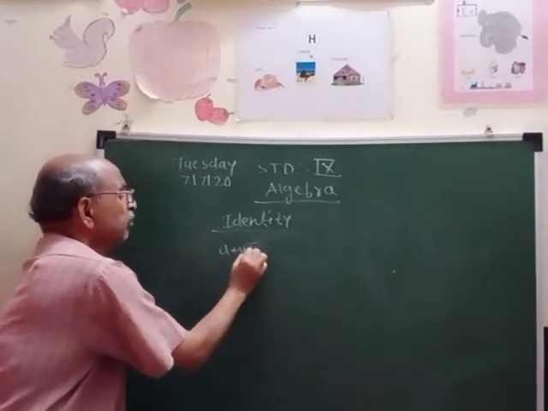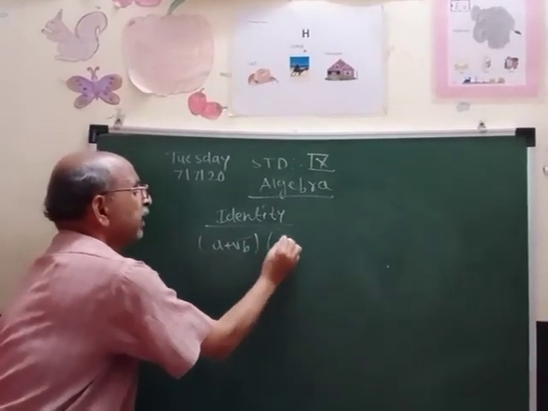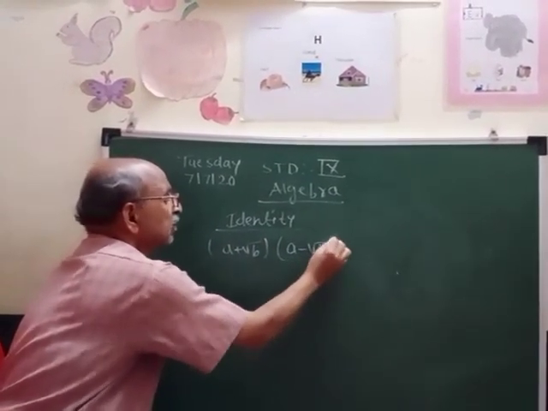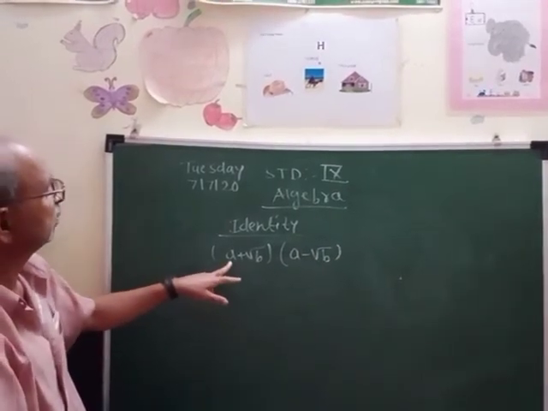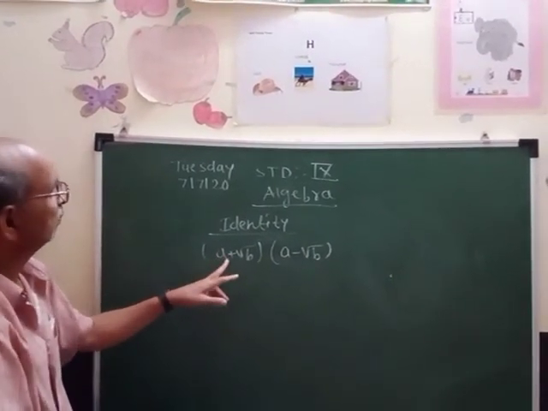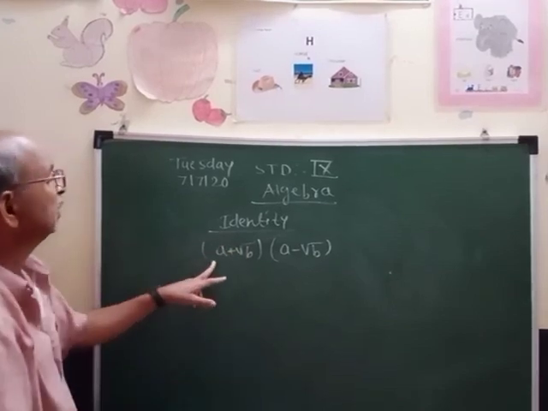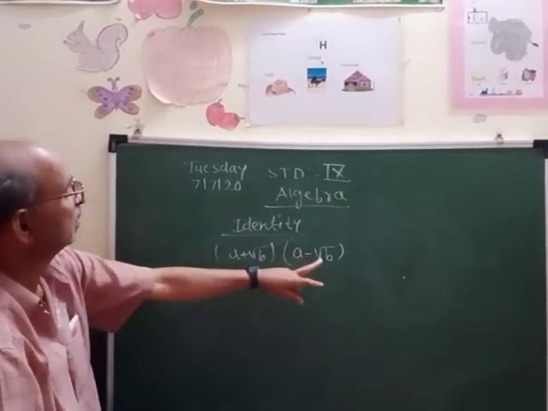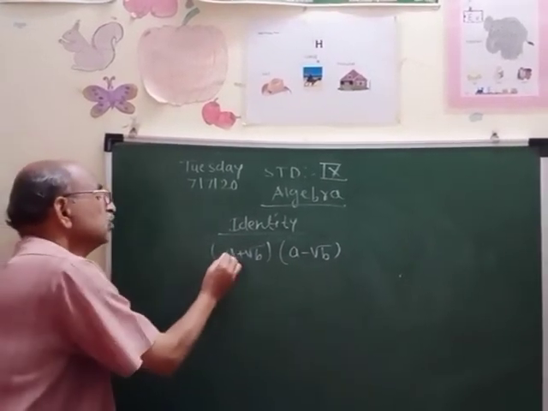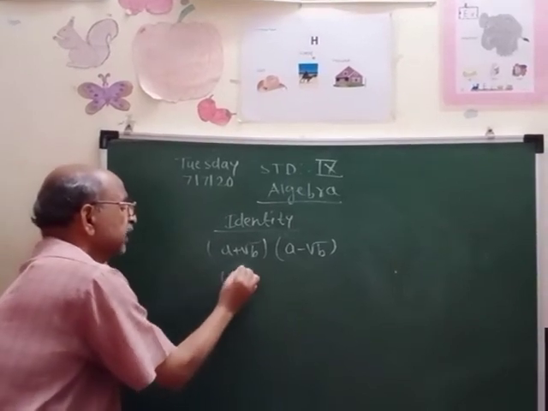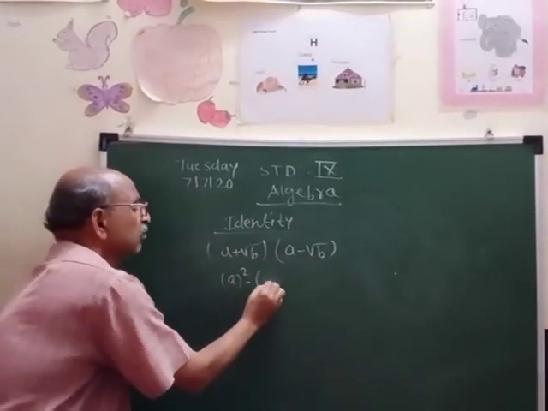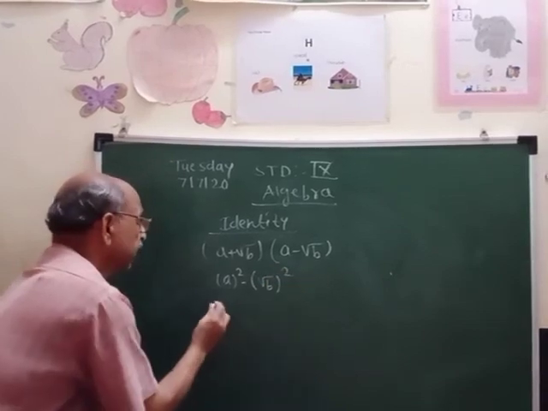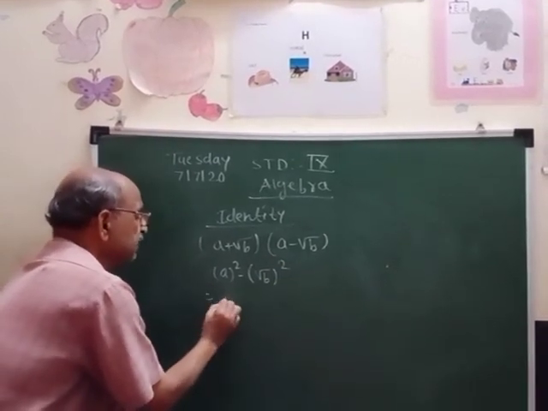Now the second identity: a plus root b and a minus root b. Here the change is that the first number has no square root and the other number has a square root. It is the same: the square of the first number, a squared, minus the square of the second number, root b squared. The square of a is a squared.